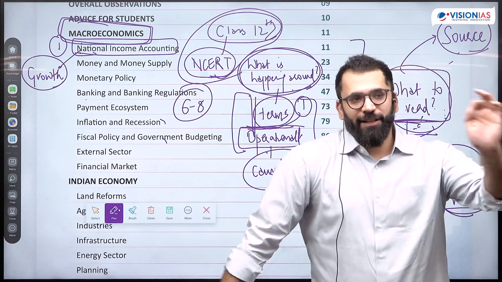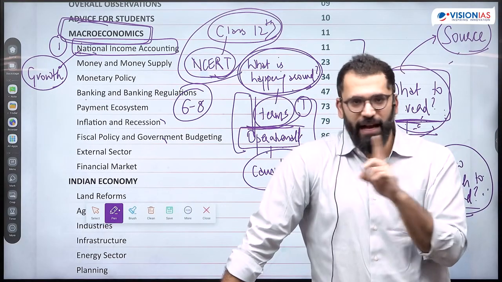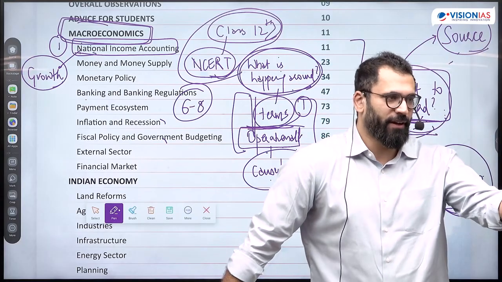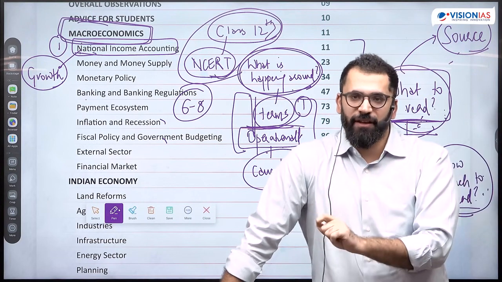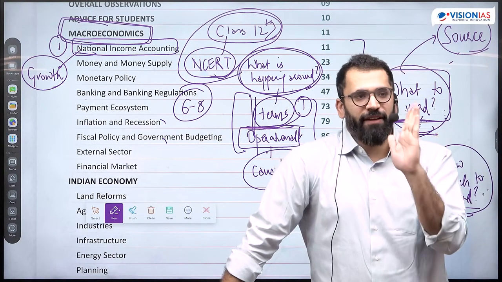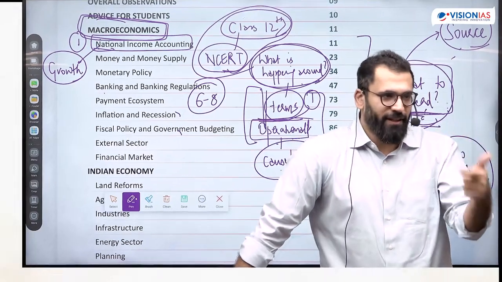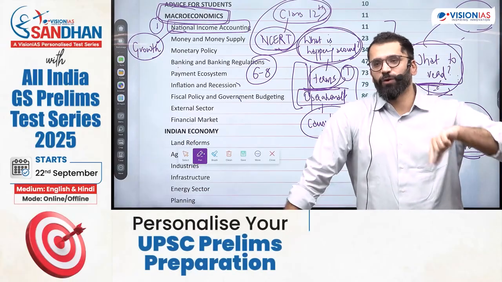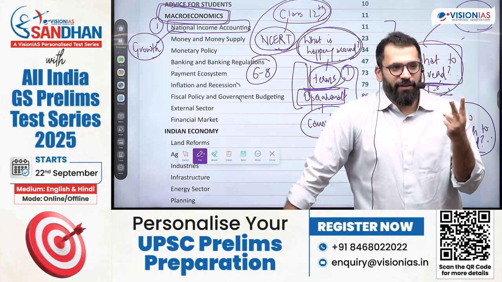If I start asking questions from 2011 on topics which I don't change, I can't change the topic. If I change the topic, nobody will be able to prepare. So if I start from 2011 and this is year 2025, over 15 years, I have exhausted a number of questions. I can't repeat the question. How will I frame new questions? There are only two ways of framing new questions.